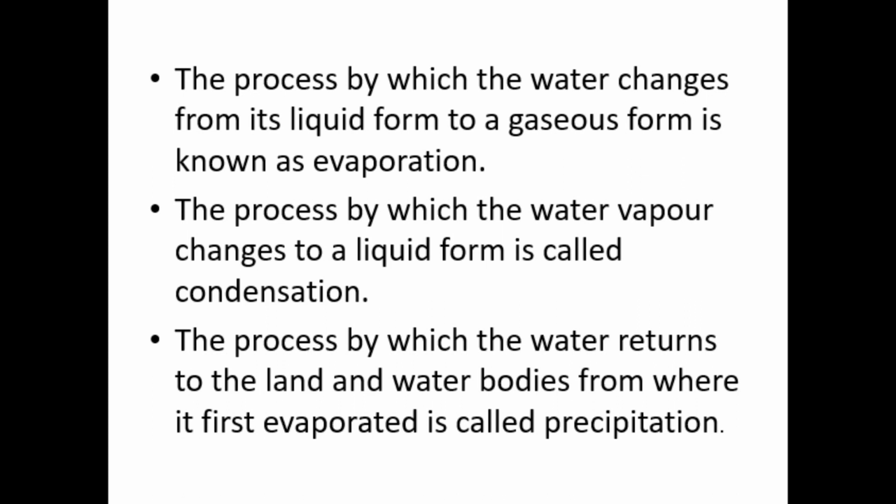The process by which water vapor changes to a liquid form is called condensation. What is precipitation? The process by which water returns to the land and water bodies from where it first evaporated is called precipitation. I hope you understood about water cycle.